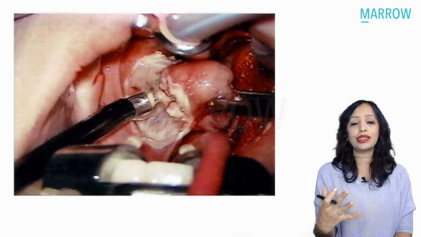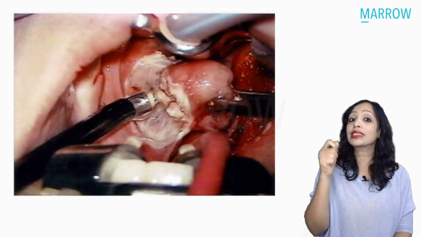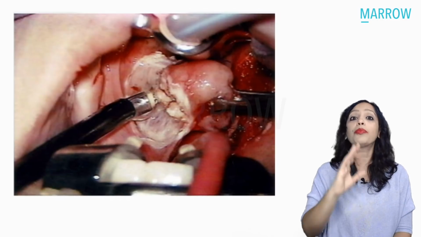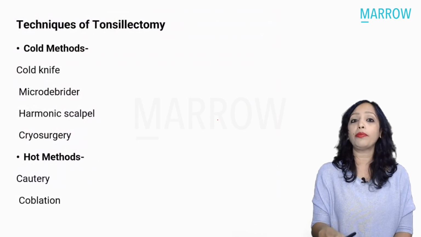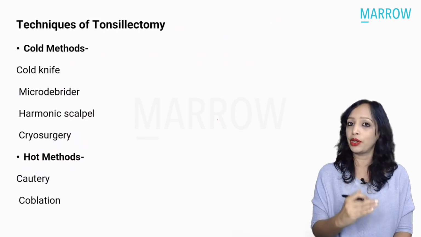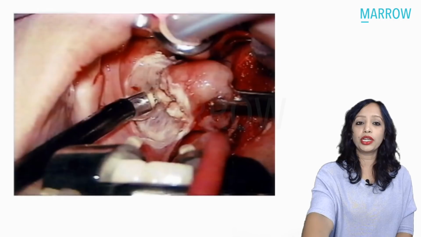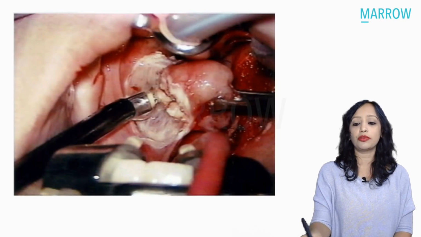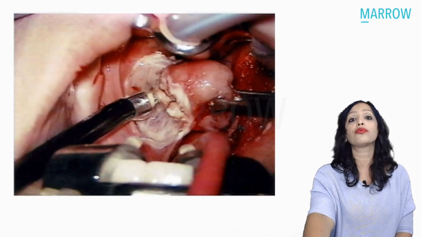Yes, cold is everything that does not produce any heat, like cutting with a knife or micro debrider or with a scalpel, harmonic scalpel. All that is the cold method, whereas hot method produces heat, like cautery or like laser. Coblation is also a hot method, but the heat that it produces is much less than that produced by laser or by cautery, but still it is a hot method. Coblation is, yes, you are doing coagulation as well as ablation at the same time. So in this procedure you can see that coagulation is also done at the same time. So the chances of bleeding are much less following coblation.